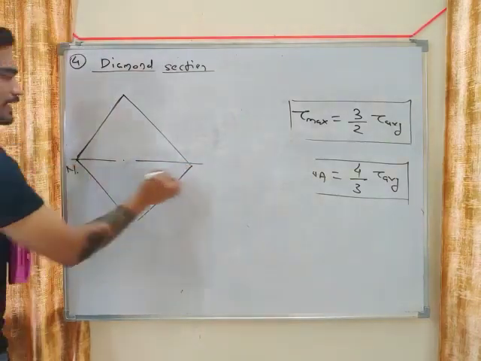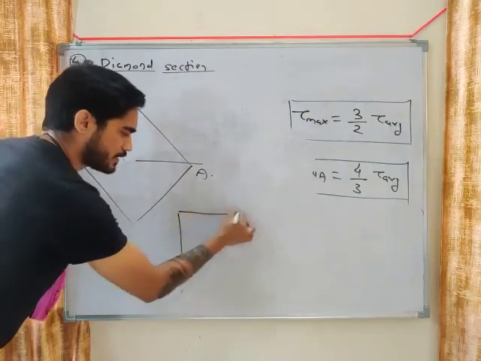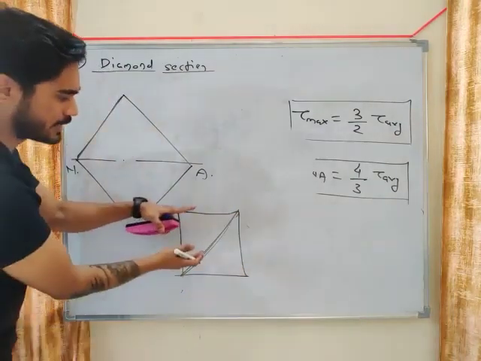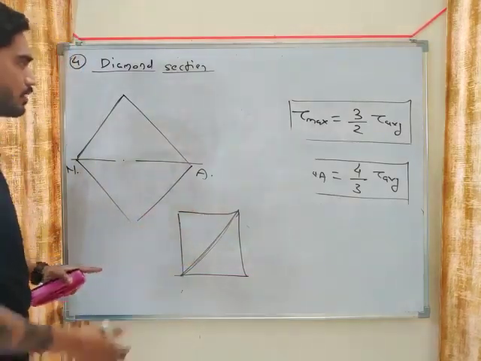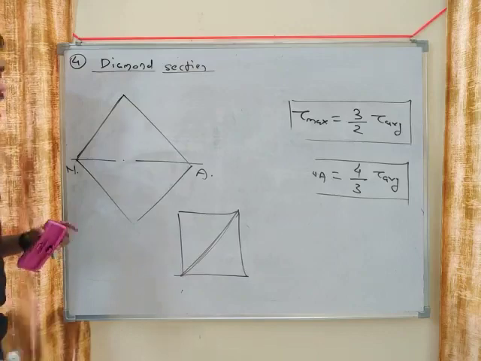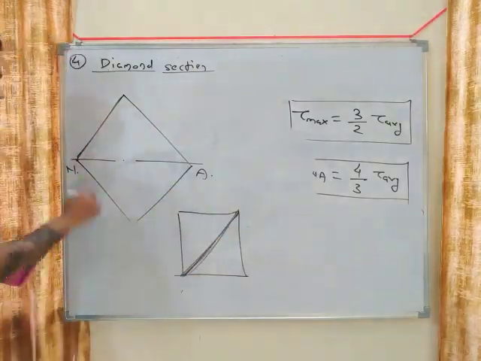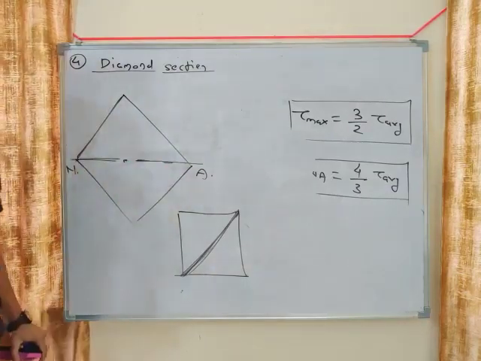So diamond section means, let's say you have a square. Let's say this is a square and this is the diagonal. Let's make this diagonal horizontal or vertical. So this will become a diamond section. The diagonal of the square has become horizontal. So now this has become a diamond section.